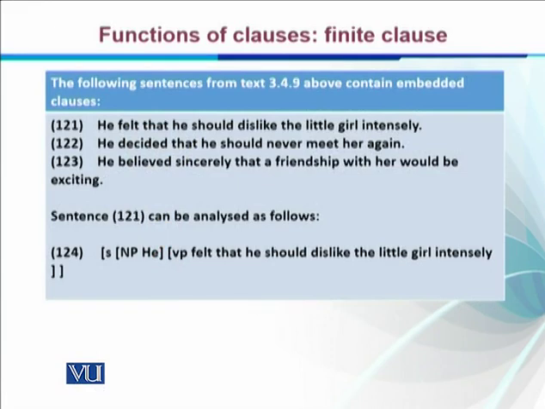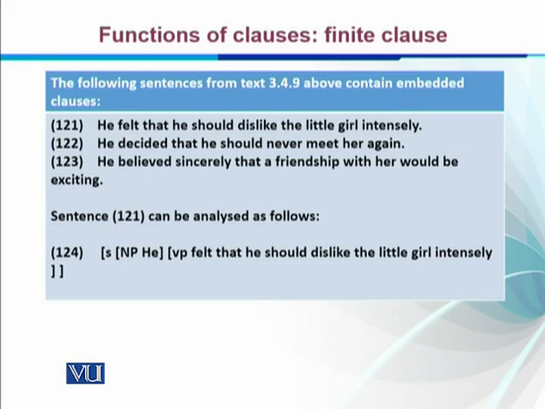So, for example, if we look at this: he felt that he should dislike the little girl intensely. Here we have an embedded clause, that he should dislike the little girl intensely. It is actually a finite clause. What is a finite clause? A finite clause is the one which has a finite verb. Finite verb is always limited in time. For example, out of different forms of the verb, we have two verb forms, bare infinitive and past tense, which are finite verbs, and wherever they are used, they make a finite clause.